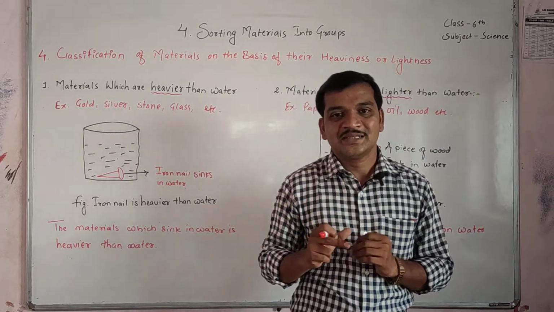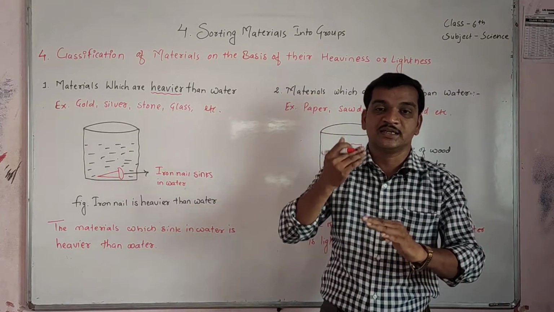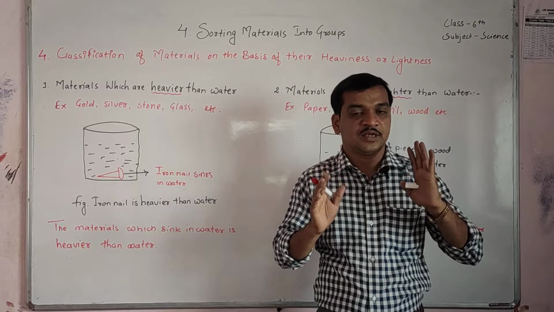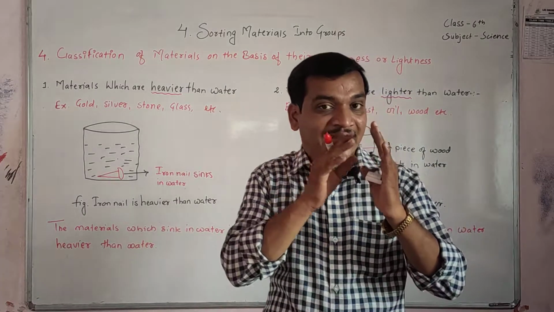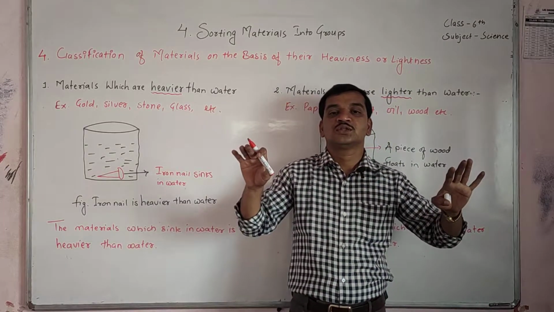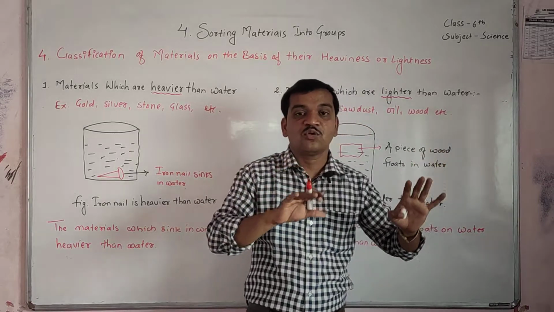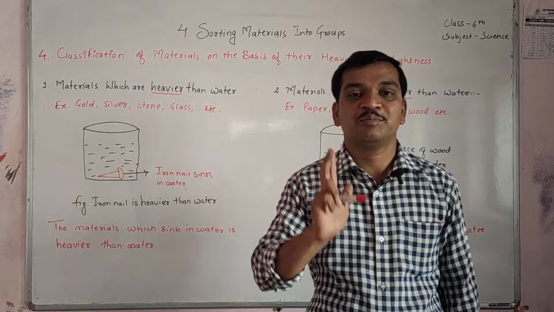Those materials that are heavier than water sink in water, and those materials that are lighter than water float on the surface of water. So these are the two kinds of materials.